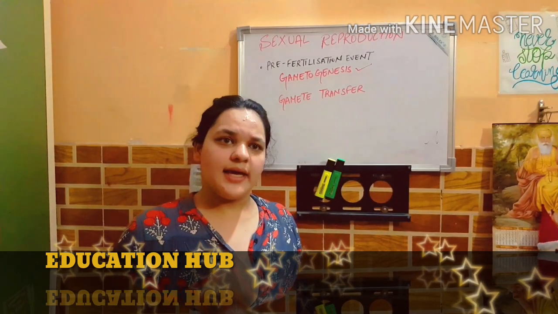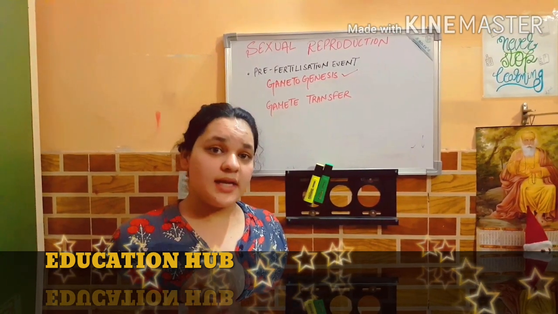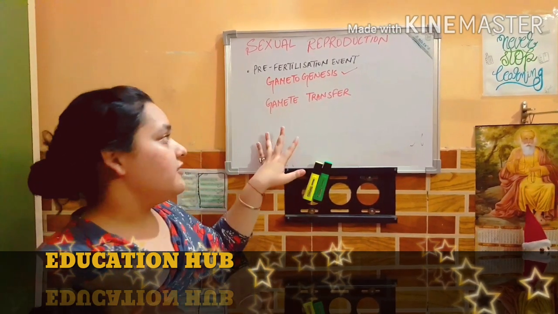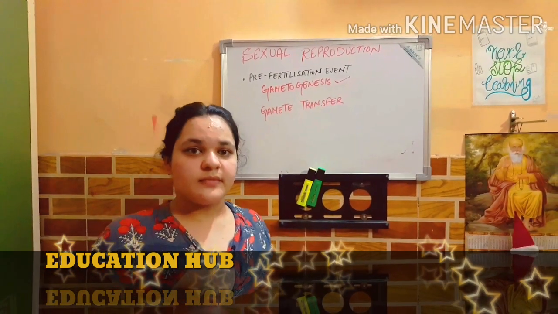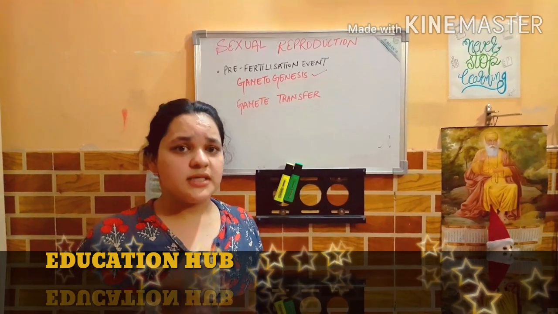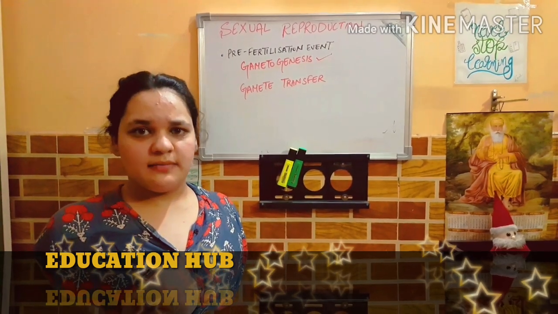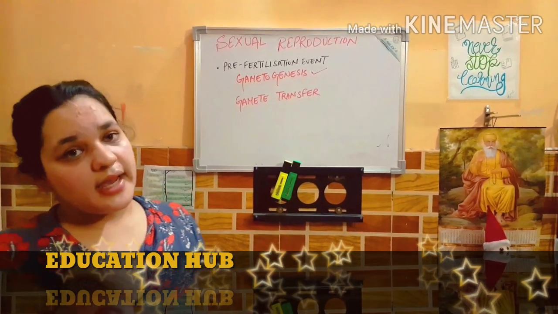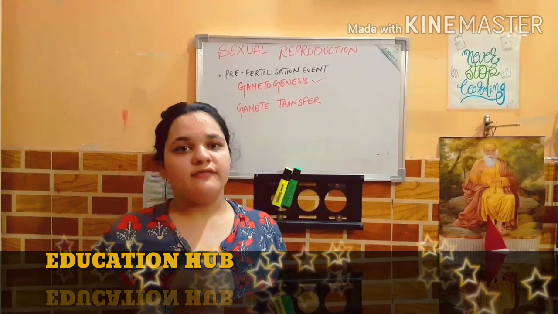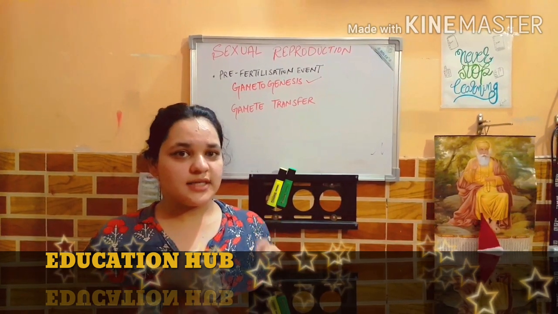In the case of algae, sometimes the plant contains both gametes as motile, and the male gametes are produced in higher quantity or large numbers, which is beneficial for the plant because the male gamete has to travel to the female gamete for fusion. Sometimes they get damaged or are not able to reach the female gamete, so male gametes are produced in higher quantity for the formation of the zygote, which ultimately leads to the development of the embryo. The fertilization and post-fertilization will be discussed in the next video.